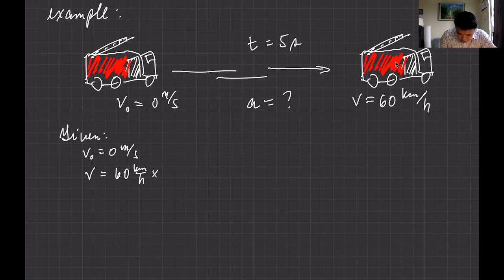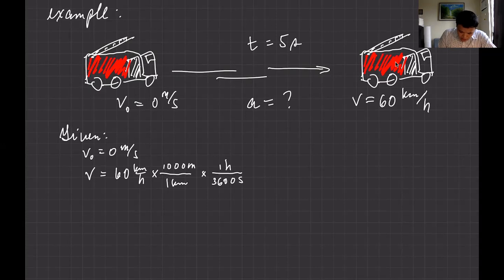What you have to do is convert this into meters per second, for SI unit. So for every 1 kilometer, there are 1,000 meters. And then for 1 hour, there are 3,600 seconds. Or you can also convert that into 1 minute, 60 seconds, 1 hour, 60 minutes. But I just do it shortcut. For 1 hour, 3,600 seconds.